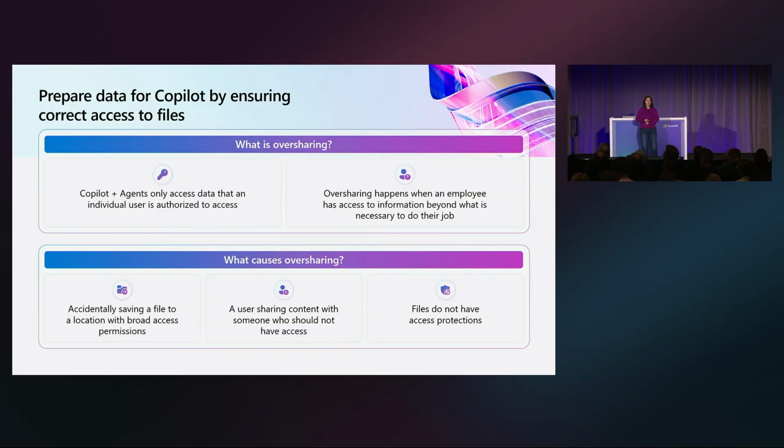So we've talked a little bit about oversharing already, but really it's when the employee has access to more information than is really necessary for their job. And SharePoint permissions can be a bit complex sometimes, and things happen. Maybe people put a file in the wrong place. Maybe they just share it with the wrong person and they didn't realize. Or maybe the files didn't have a sensitivity label on them protecting them.